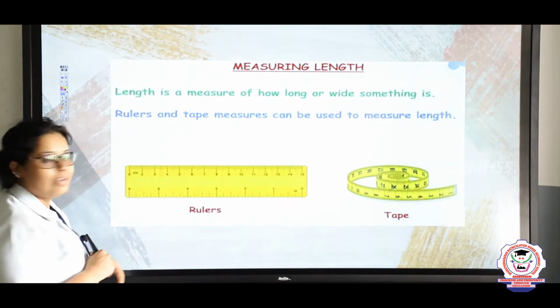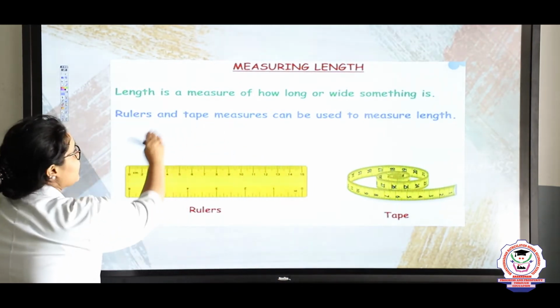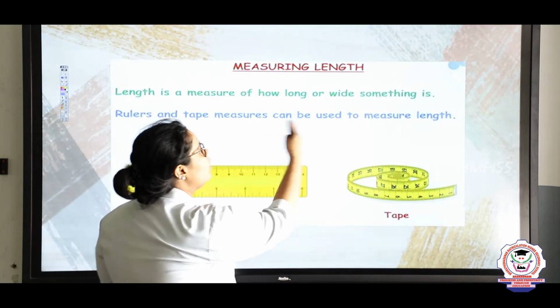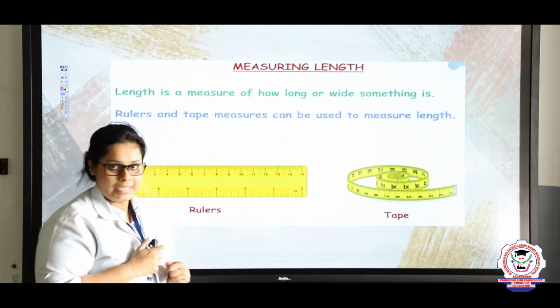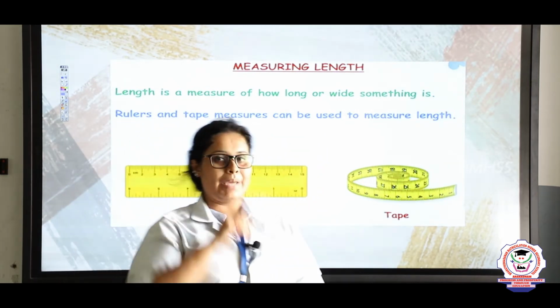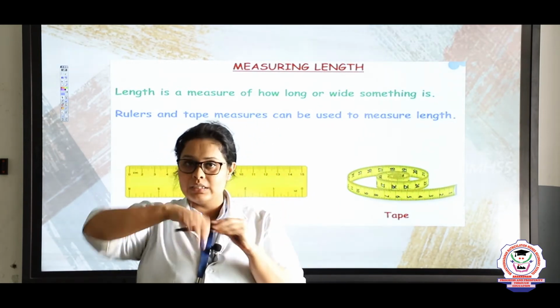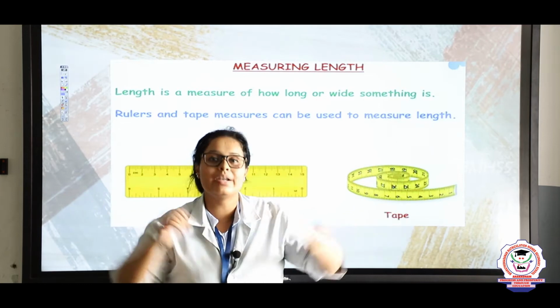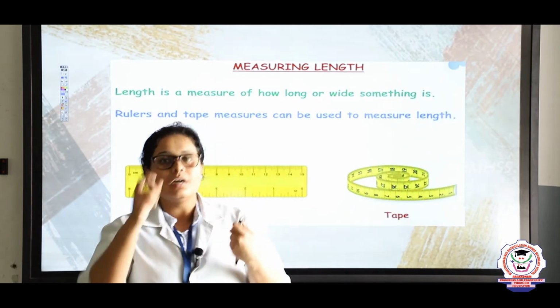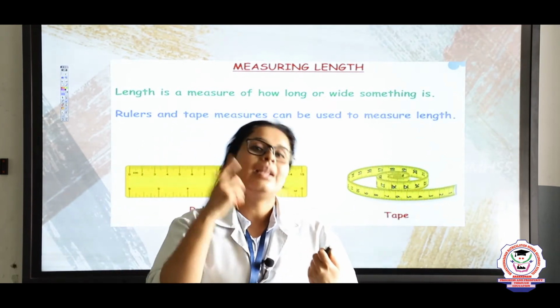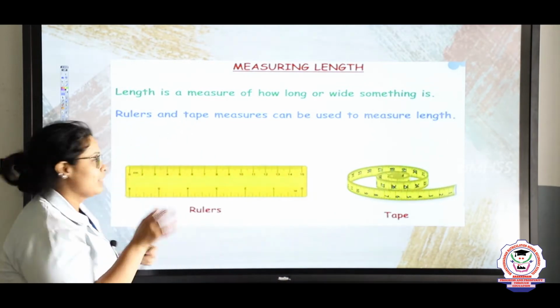So the definition of length is a measure of how long or wide something is. For example, this pen. Now this pen, how long it is or how wide. Wide means how broad it is. To measure that, we need a unit. So that unit is a length. So that is why here we are using length.